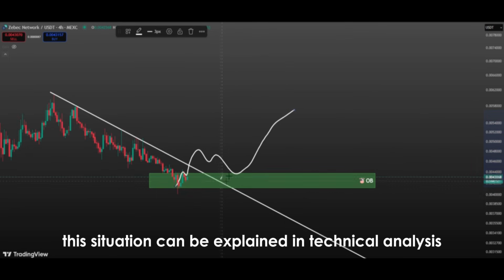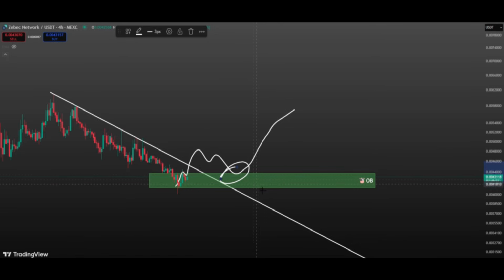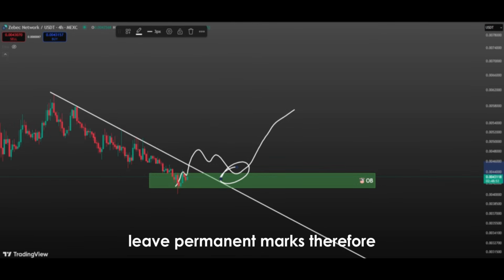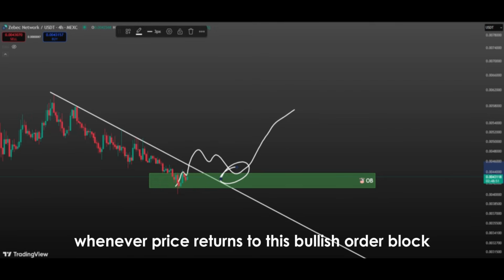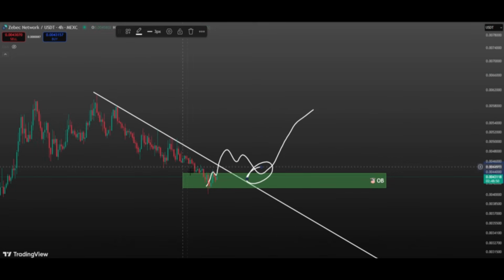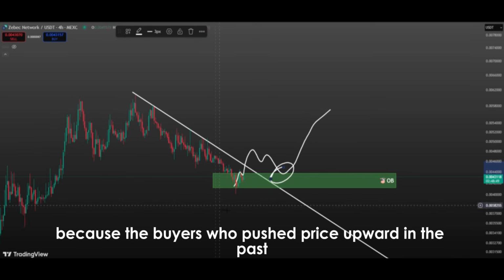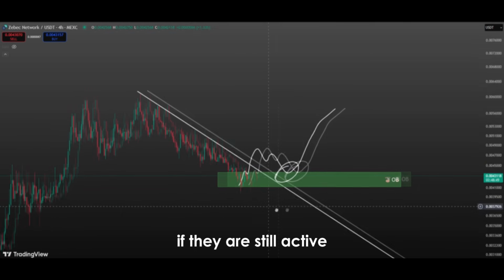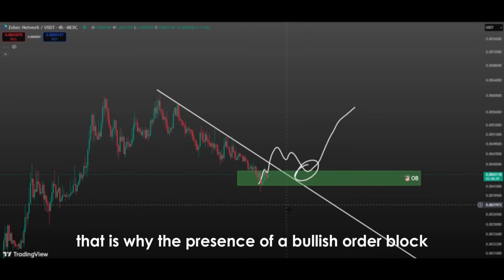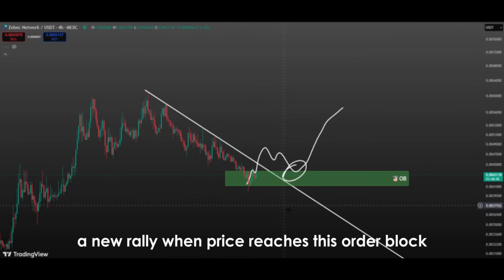This situation can be explained in technical analysis as the tendency of the past to reflect the future. Because markets have a memory, and the zones where large players bought leave permanent marks. Therefore, whenever price returns to this bullish order block, it is expected that market makers will defend it again. This defense usually turns into a strong upward move, because the buyers who pushed price upward in the past, if they are still active, can once again push price higher from the same zone. That is why the presence of a bullish order block at the current price level is interpreted as a signal that could ignite a new rally.